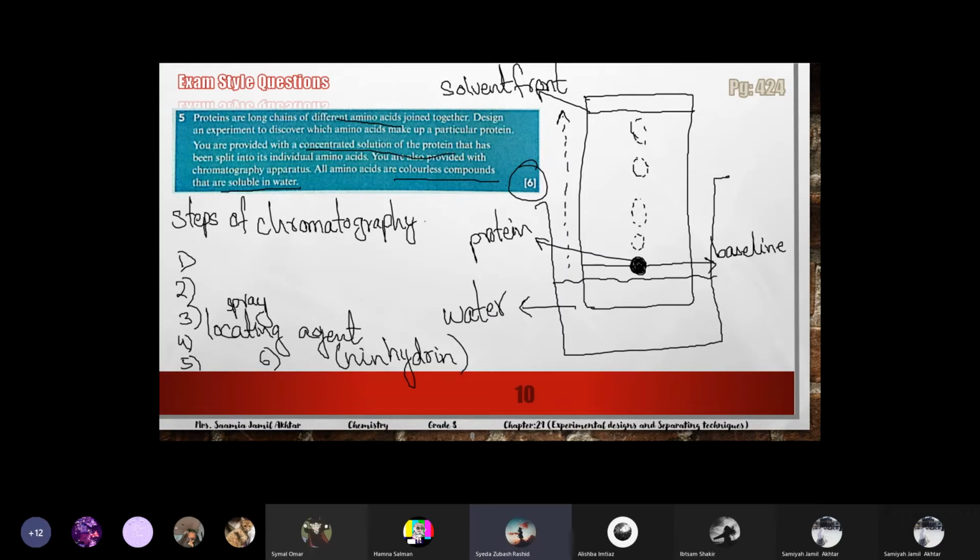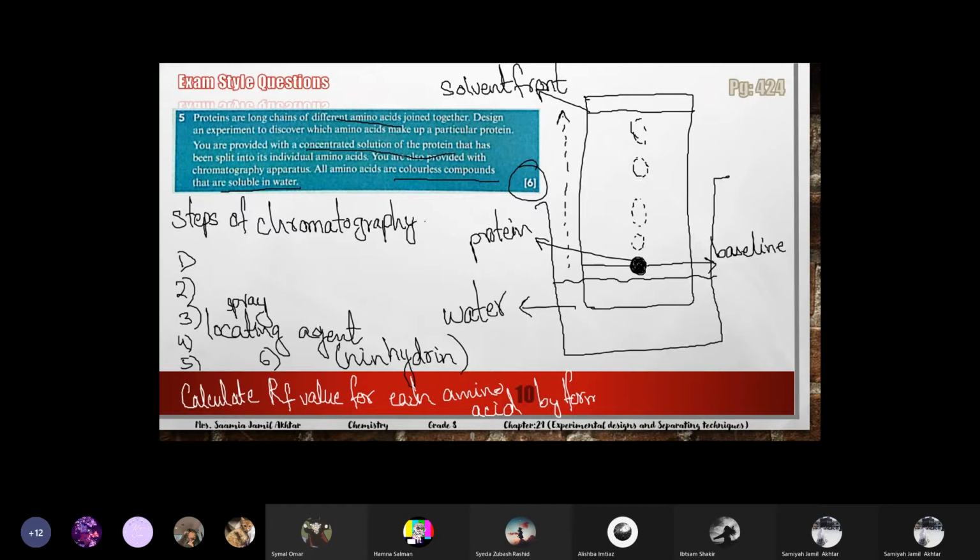Then after spraying the locating agent, colors will start becoming visible, or the protein amino acids will start becoming visible. And your last point will be to calculate the RF value for each amino acid, by using the formula.